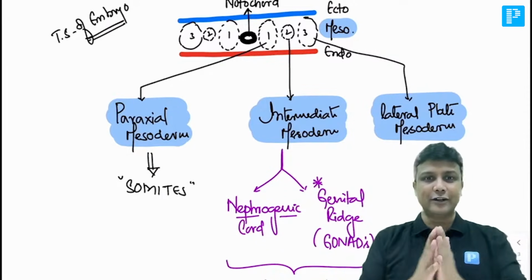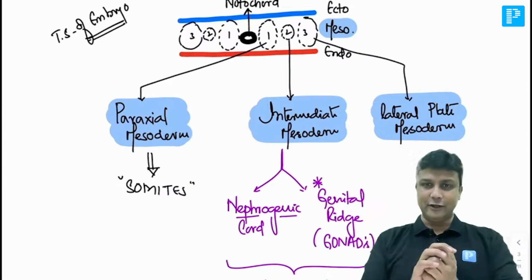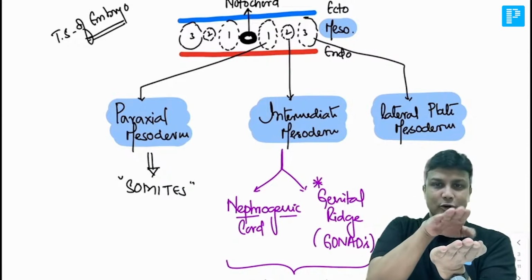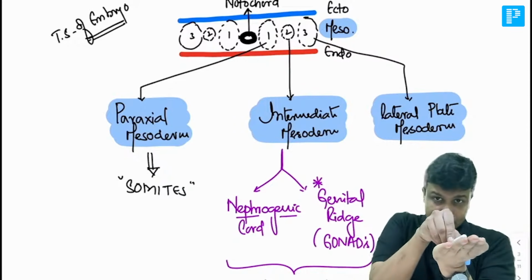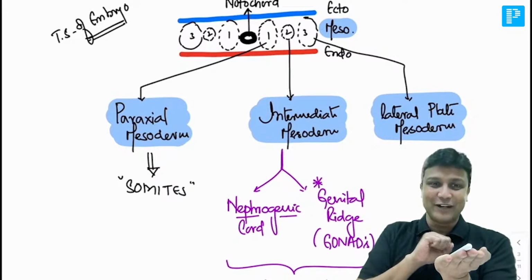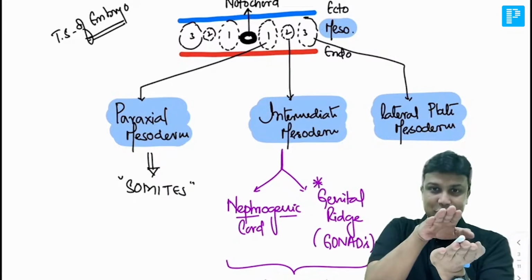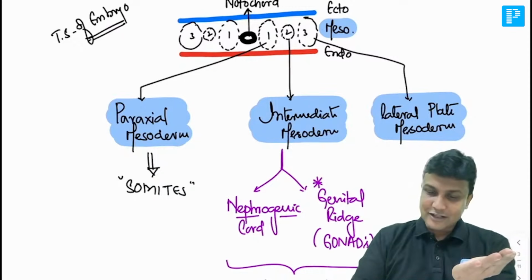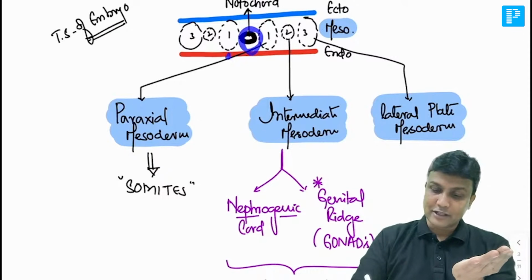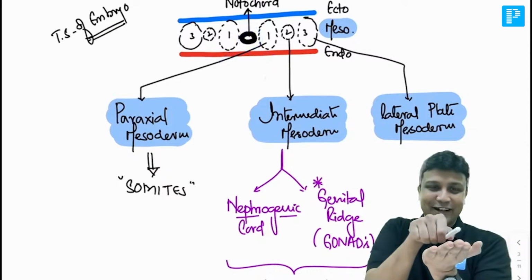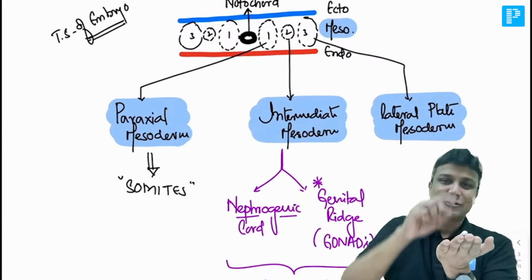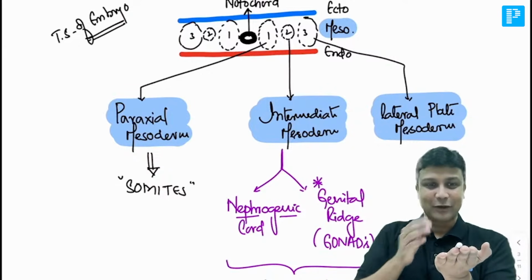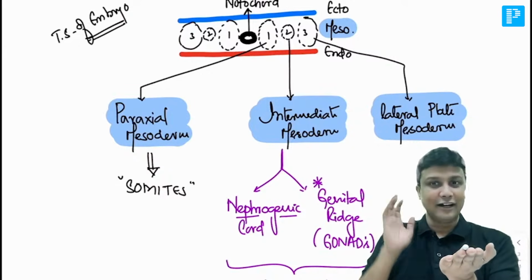First, you need to understand this diagram very carefully. Orientation very carefully. So please look at me here right now. Suppose my this hand here is endoderm and my this hand here is ectoderm, and in the middle you have mesoderm. Now this is the notochord present here. I want you all to imagine in 3D right now. So endoderm, ectoderm and the mesoderm, and in the mesoderm in the center you have this notochord. Now what did I tell you? Just adjacent to this notochord, what do you have? Paraxial mesoderm. Imagine, there is a paraxial mesoderm here, paraxial mesoderm here. Then you have intermediate and intermediate on both the sides. Then lateral plate mesoderm on both the sides. So paraxial, intermediate, lateral plate are present on both sides.